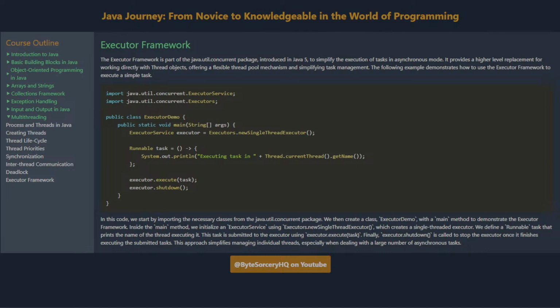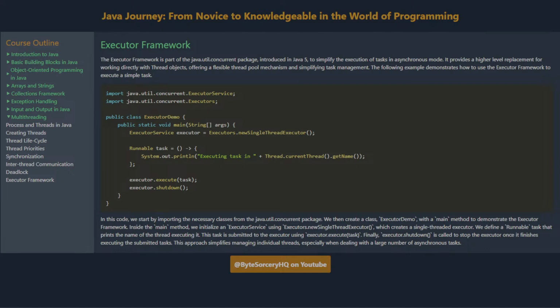Executor framework. The executor framework is part of the java.util.concurrent package, introduced in Java 5, to simplify the execution of tasks in asynchronous mode. It provides a higher-level replacement for working directly with thread objects, offering a flexible thread pool mechanism and simplifying task management. The following example demonstrates how to use the executor framework to execute a simple task.